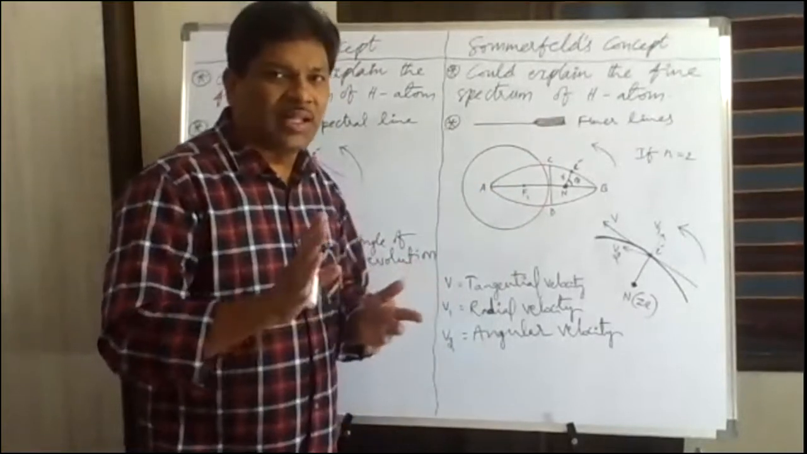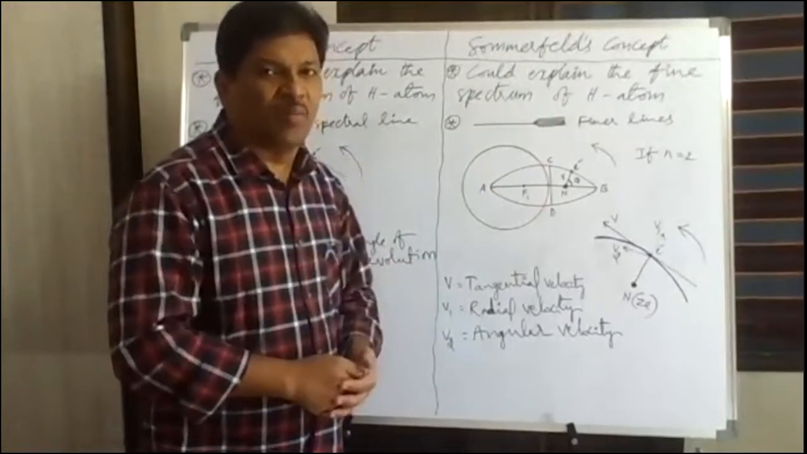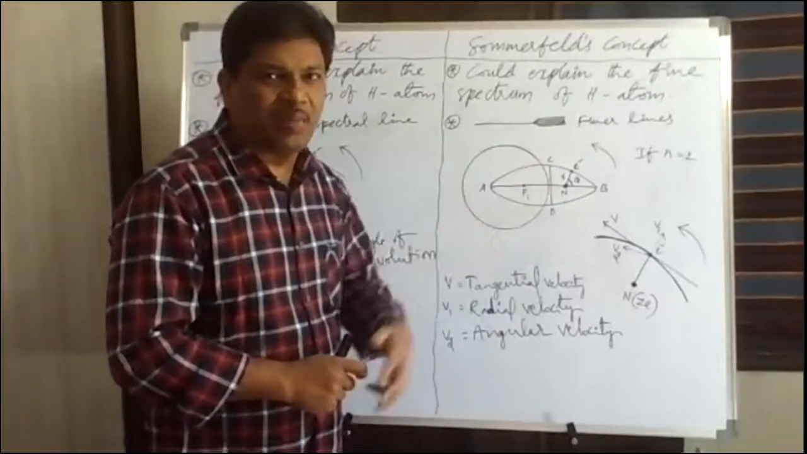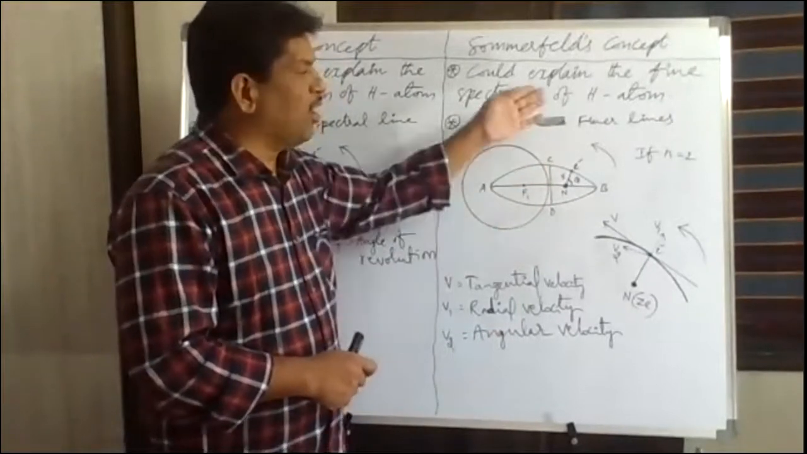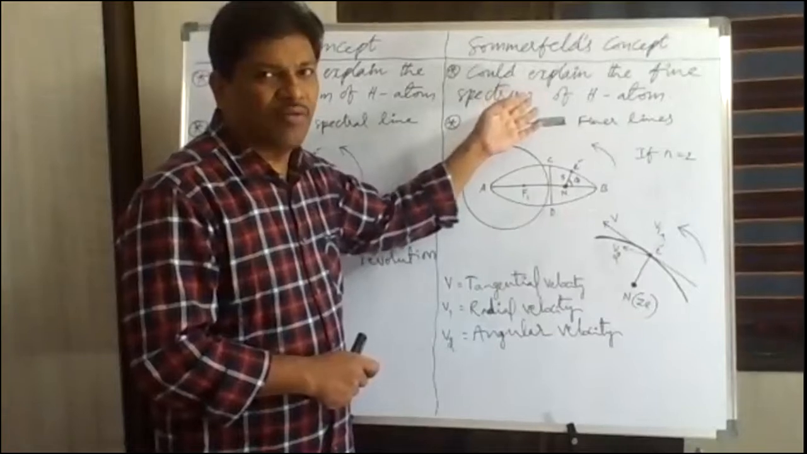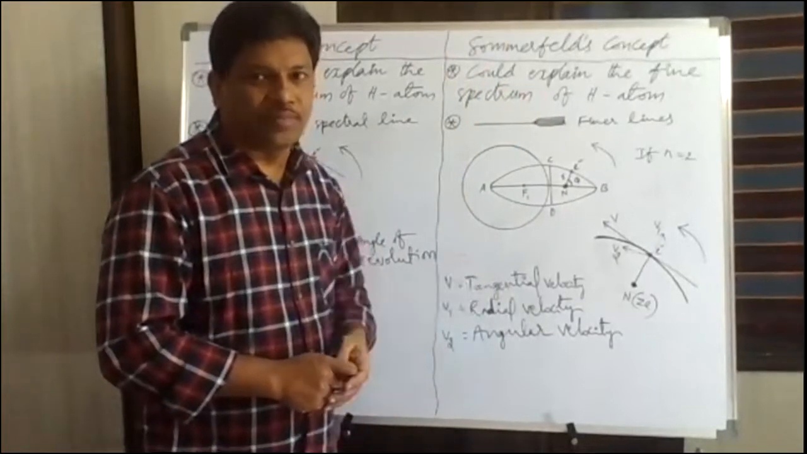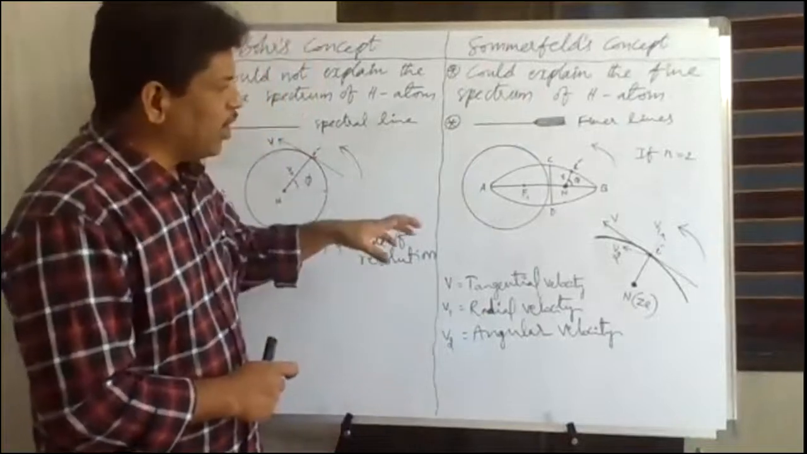But Sommerfeld could not explain how many fine lines will be there in every spectral line. Sommerfeld also could not explain the fine spectrum of multi-electron species with more than one electron. Okay, so these points we have to understand.